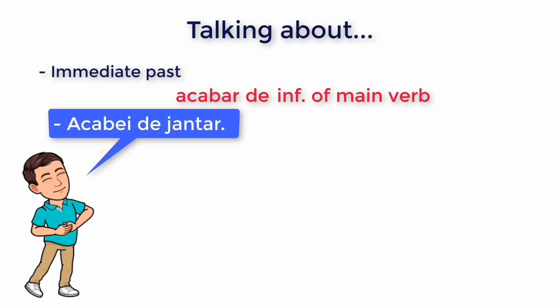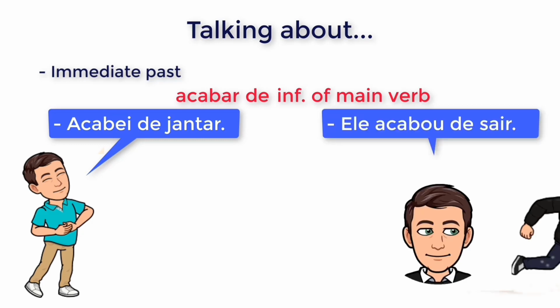So here you have acabei, which is the preterite conjugated with eu of the verb acabar, which is acabei. We've got the preposition de, and then we have the infinitive of the main verb, to have dinner, jantar. Acabei de jantar. I have just had dinner. Let's see another example. Ele acabou de sair. He has just left.